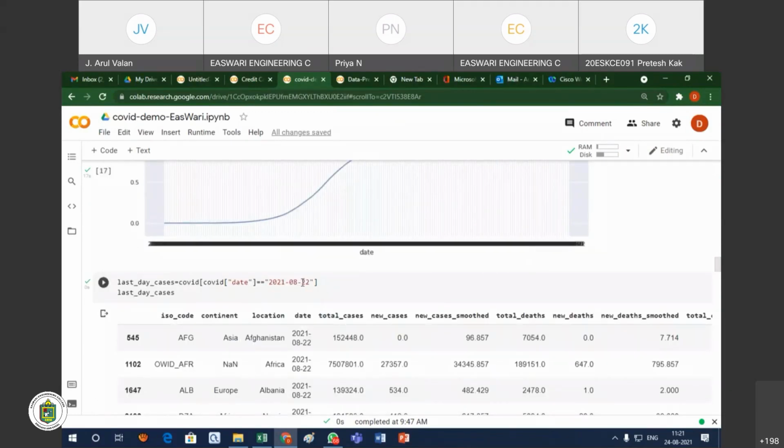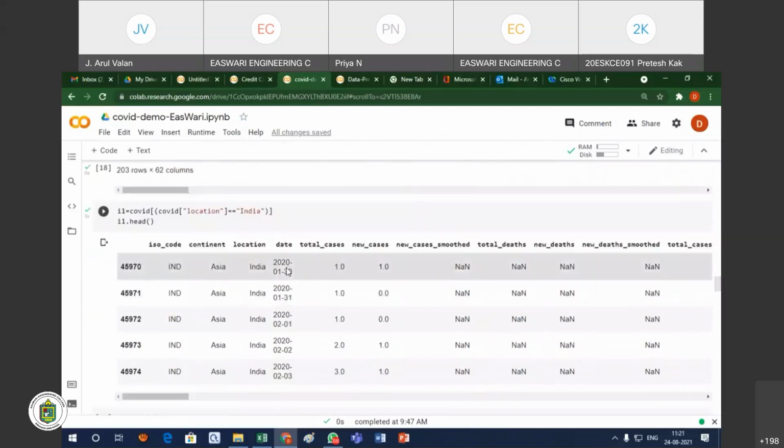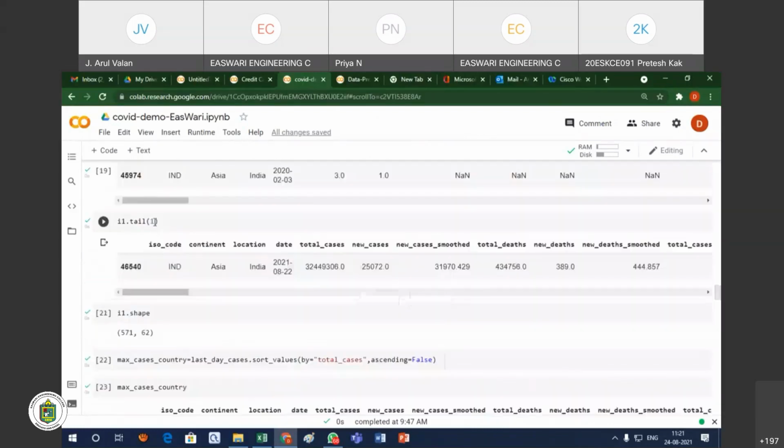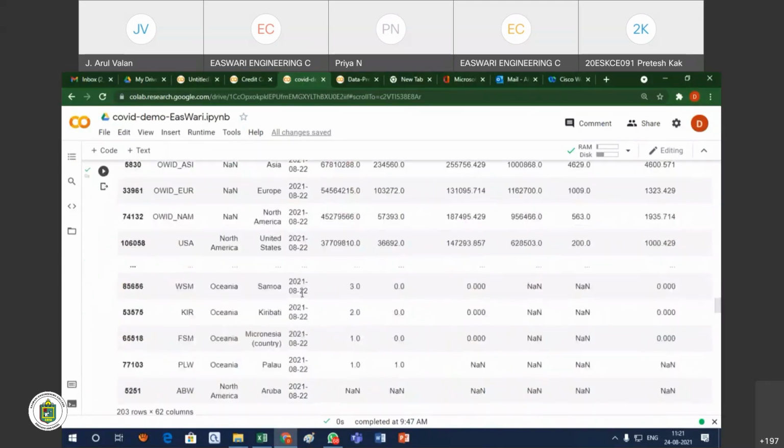Okay, so for one particular date, say the 22nd, what are the cases for an individual country, that we can get. And what are the cases in India on the 22nd? For one particular day, or from the date we can extract, we can find what is the maximum cases in that country.